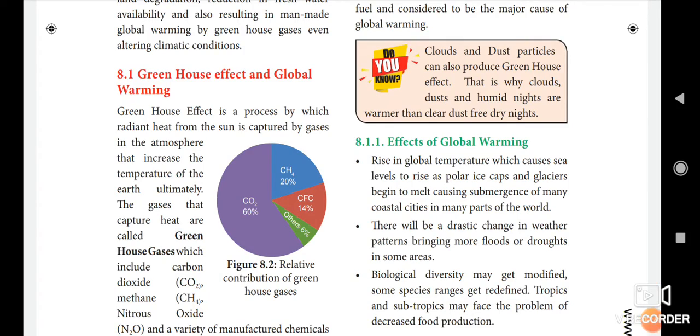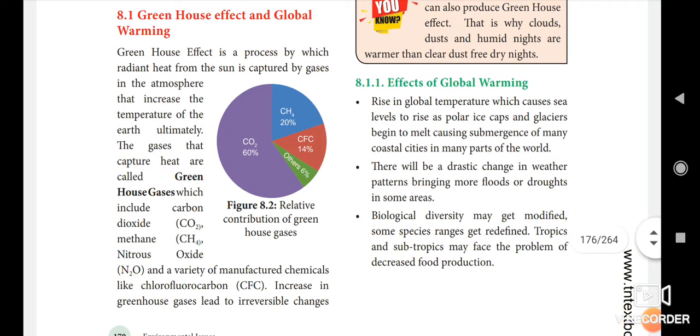Then next, effects of global warming. If the global temperature rises, the sea level will rise as polar ice caps and glaciers begin to melt, causing submergence of many coastal cities in many parts of the world. If the temperature rises, many polar ice caps and ice hills will start to melt. So this is the major effect of global warming.